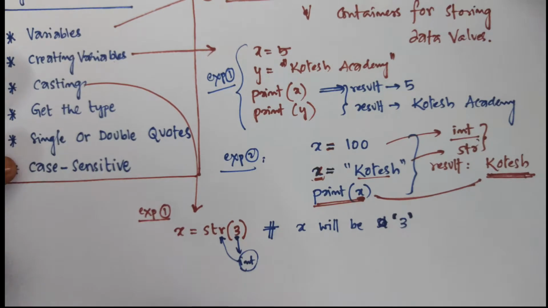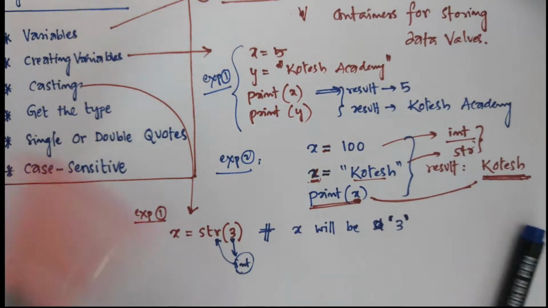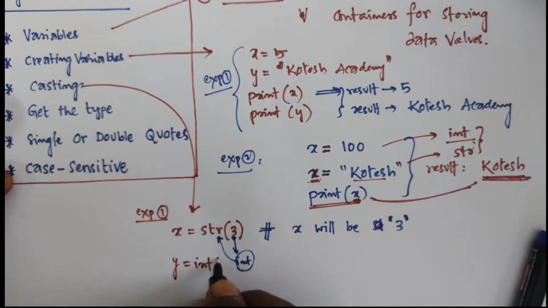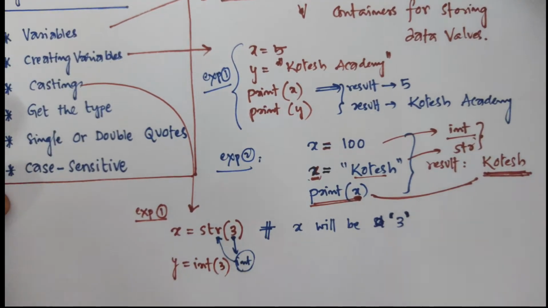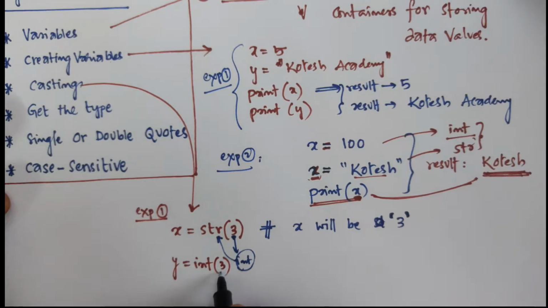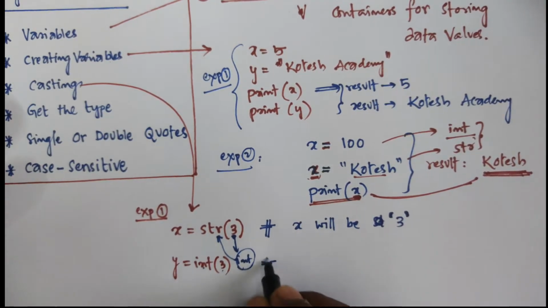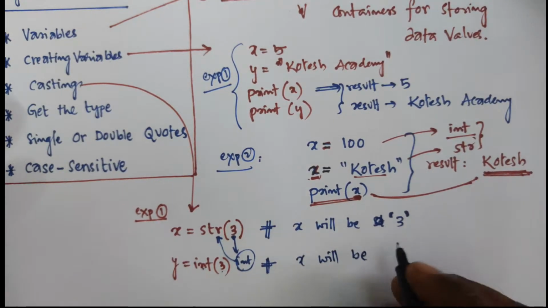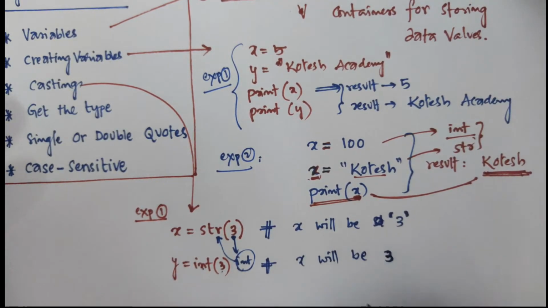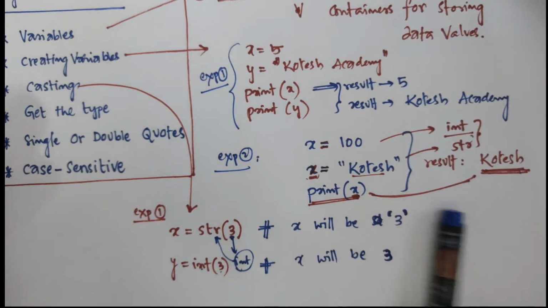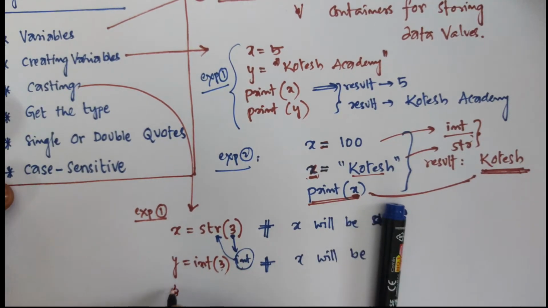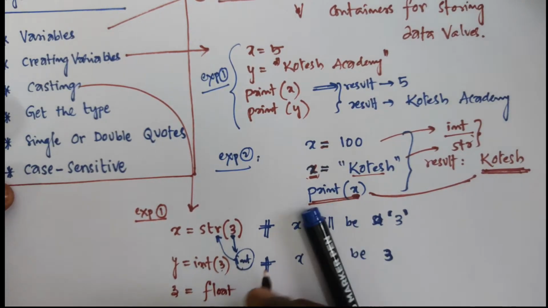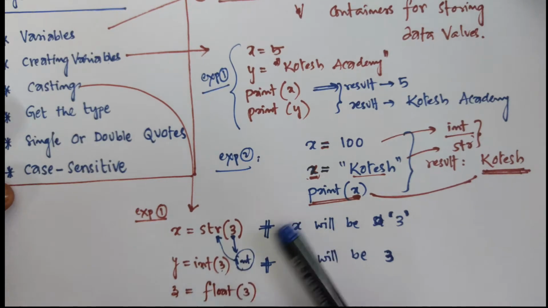Next, similarly, another one is y is equal to int of 3. Here the actual number 3 is an integer, converted in the same manner, so finally y will be 3. The third instruction is z is equal to float of 3.